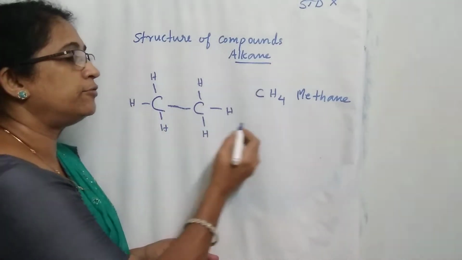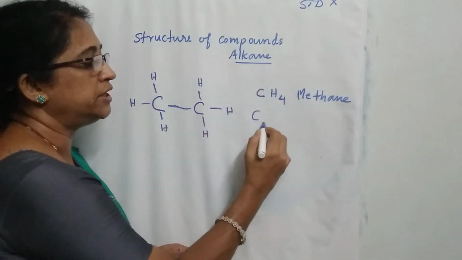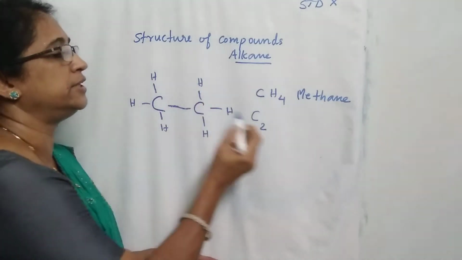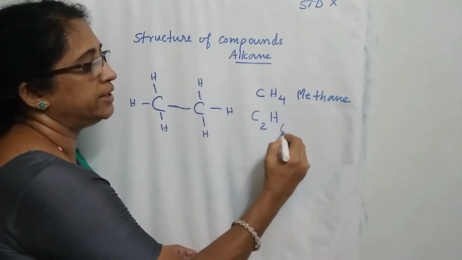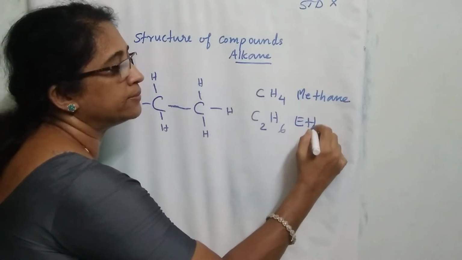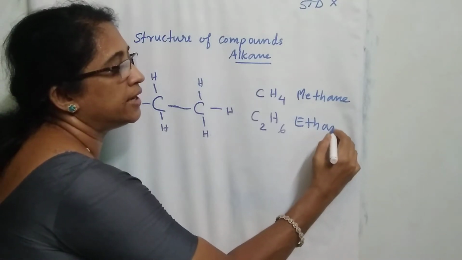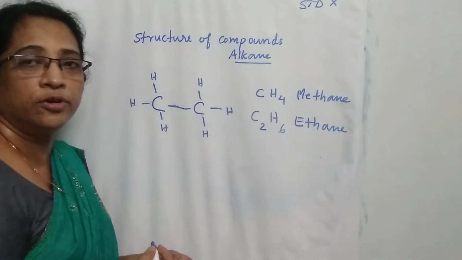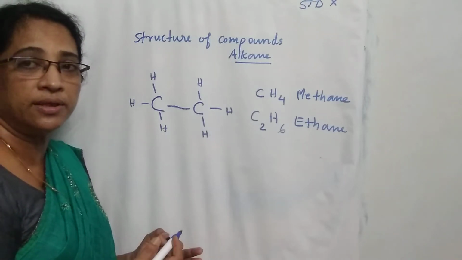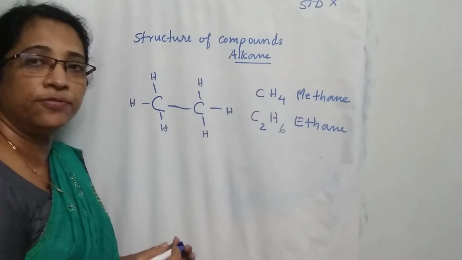And the molecular formula of the compound: how many carbon atoms? 2. So C2, how many hydrogen atoms? 1, 2, 3, 4, 5, 6. C2H6. And the name of the compound, if 2 carbon atoms are there, is ethane, E-T-H-A-N-E. So molecular formula CH4 is methane, C2H6 is ethane. This is the structure of ethane.